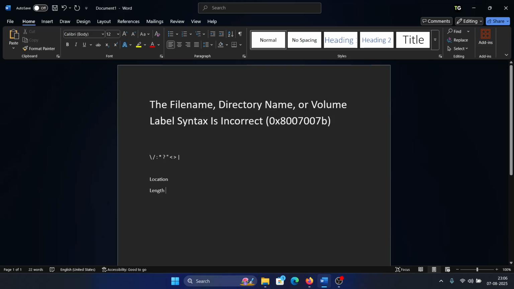The next issue is with the location. So make sure that the path where you're saving exists. If it was removed before saving, then you will not be able to save the file there.